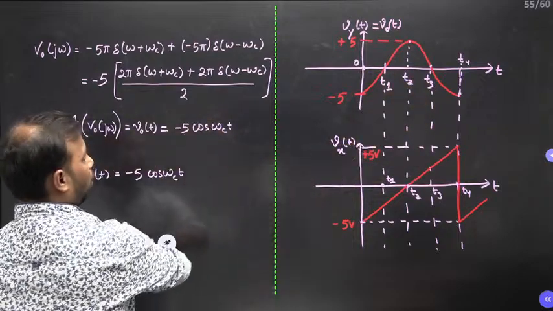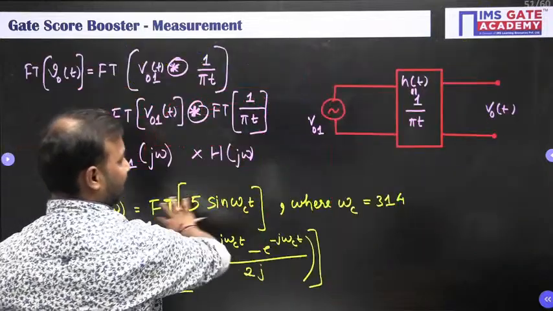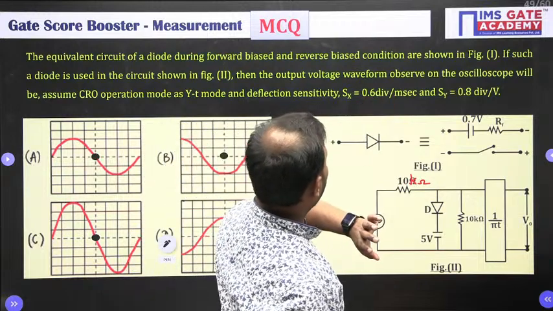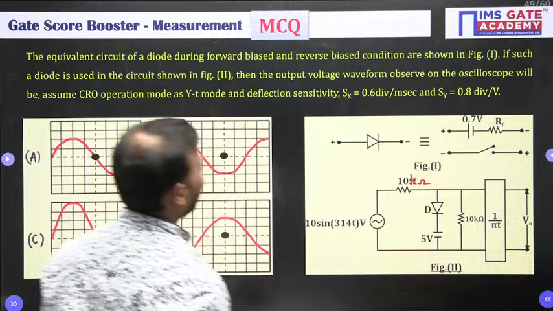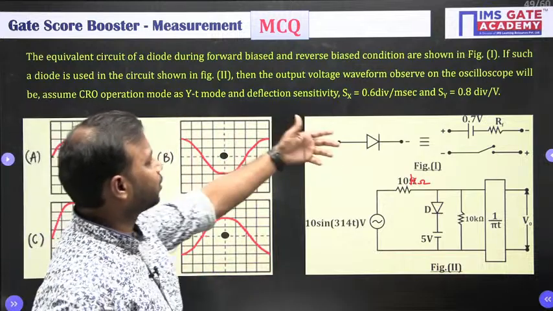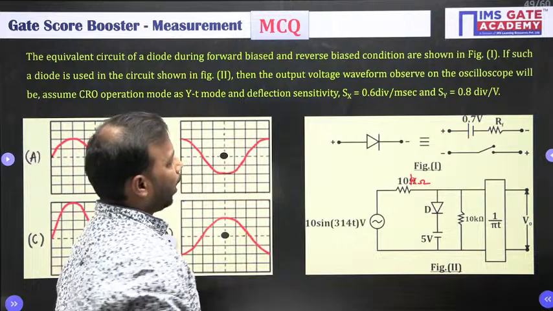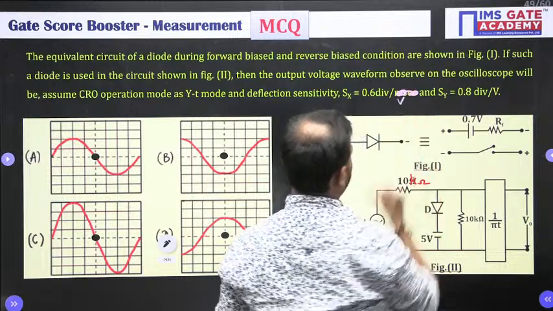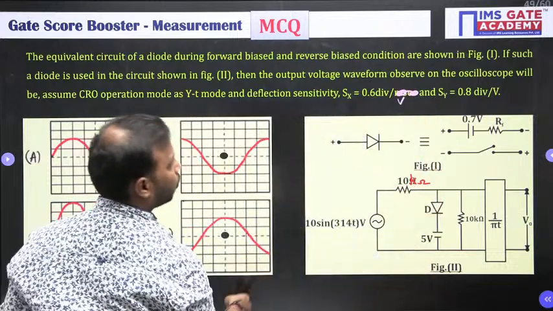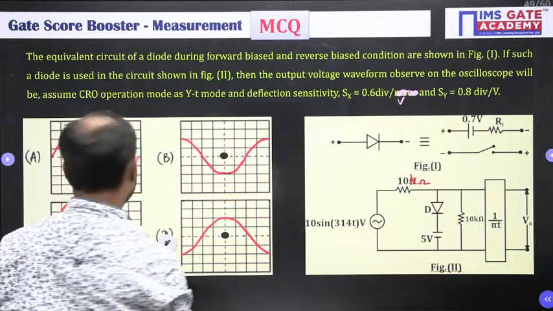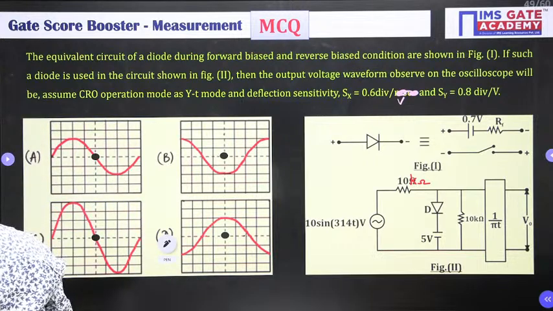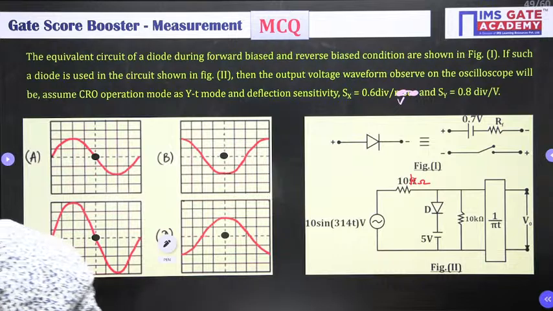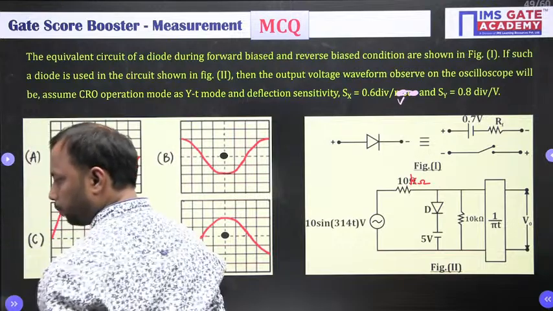Look at the question, the sensitivity is given. Sx is 0.8 division per volt, and Sy is 0.8 division per volt. It has to be per volt. I think it is given, no? All right, let me check, just a second.